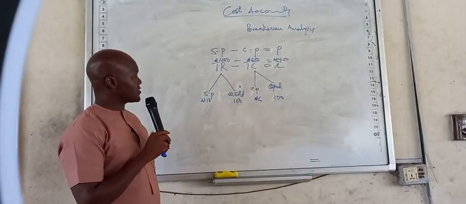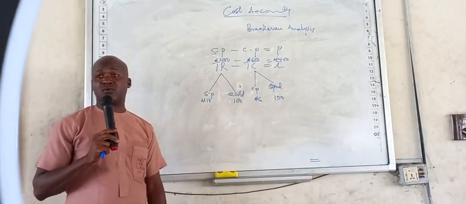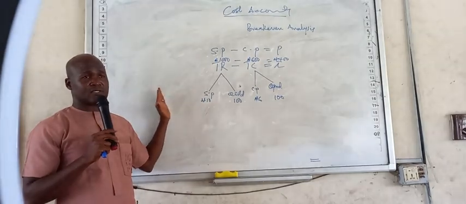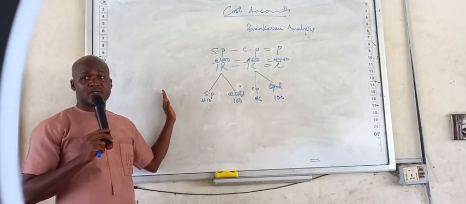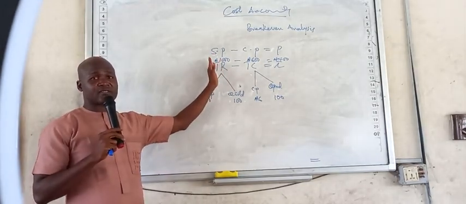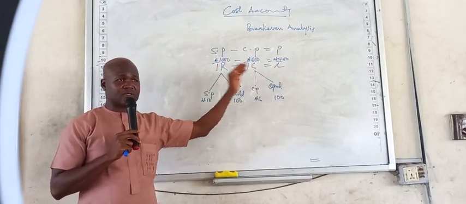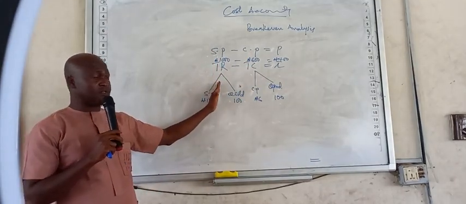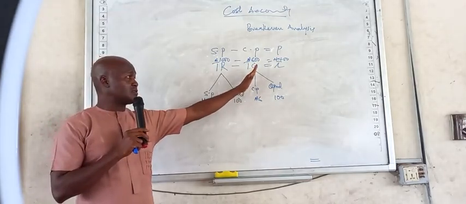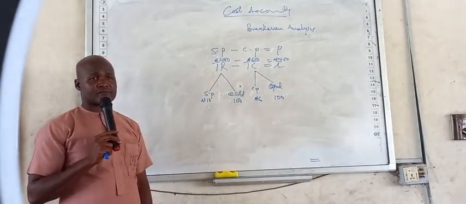What is on the board is simple arithmetic from primary school. This does not need any explanation. It's simply selling price, take away cost price, you get profit. That is, from total revenue, take away total cost, you get profit.